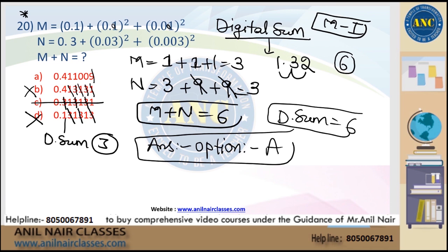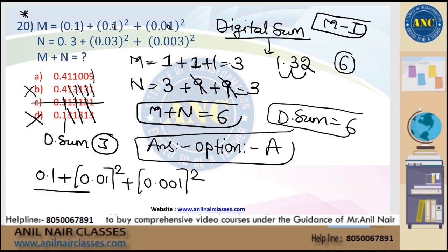Question is 0.1 plus 0.01 square plus 0.001 square. 0.1 digital sum is 1. There is a digit 0 which is missing. So 1 plus 1 plus 1 is 3. 3 plus 9 plus 9 is 3. M plus N is 3 plus 3, 6. Answer digital sum should be 6.